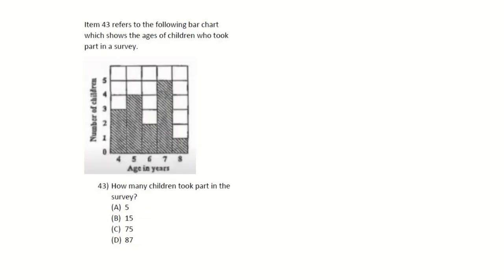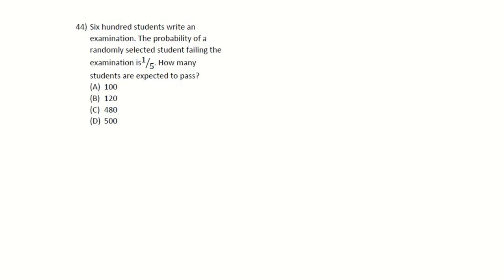Right, item 43 refers to the following bar chart, which shows the ages of children who took part in the survey. How many children took part in the survey? We did something like this, and even if you don't add it up, this is not 75, and this could definitely not be 87, and it cannot be 5. Most logical answer would be 15, or you could simply just add 3 plus 4 plus 2 plus 5 plus 1.